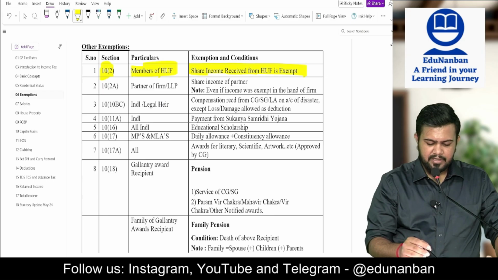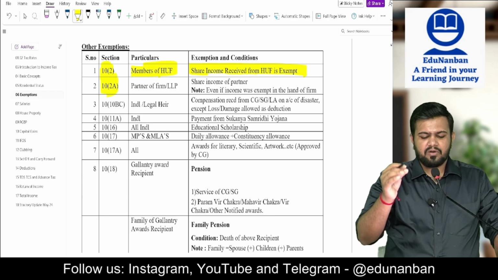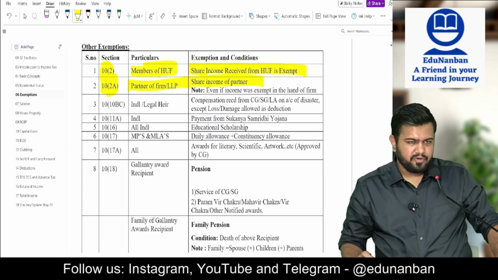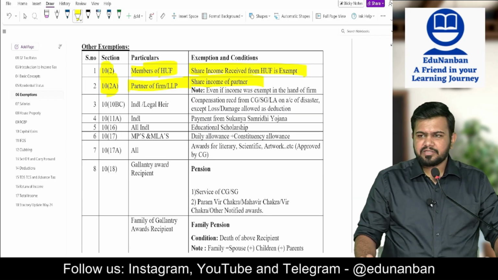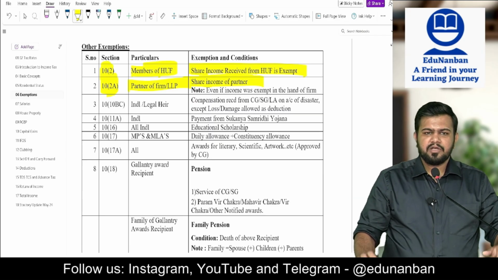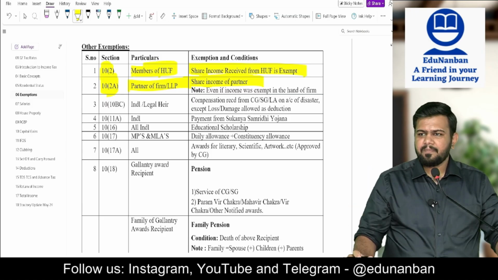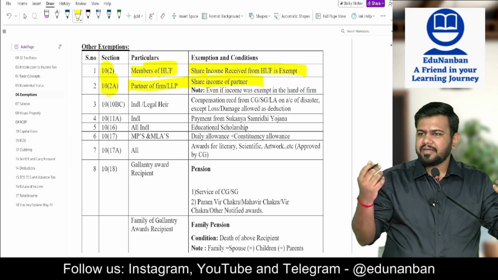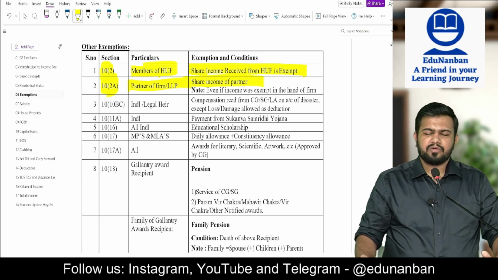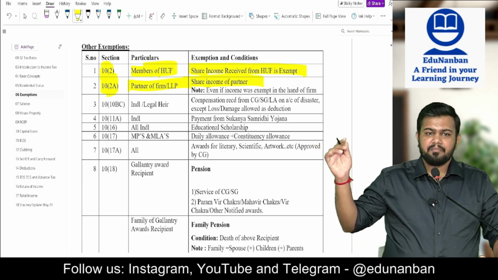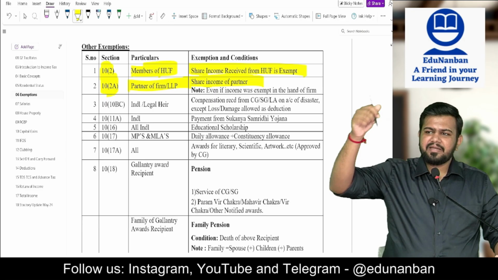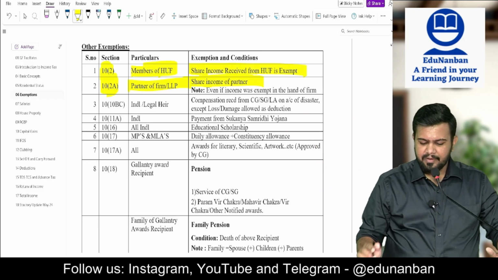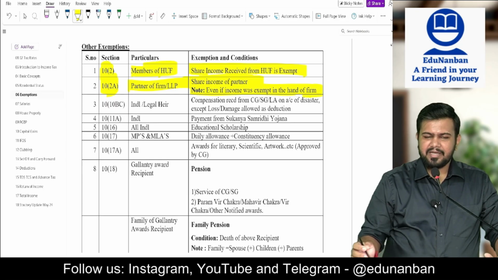It is exempt. Next, similarly, section 10 clause 2A, partner of a partnership firm. Share income of the partnership firm is fully exempt. The partnership firm will pay the tax on the income, and this taxed income only it will distribute to partners. So whatever share income is received by the partner will be totally exempt. But remuneration is taxable, interest is taxable, all those are taxable. Only share income is exempt.